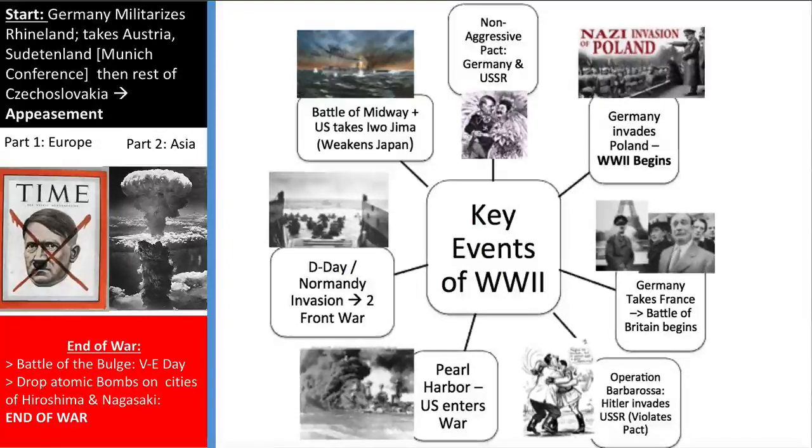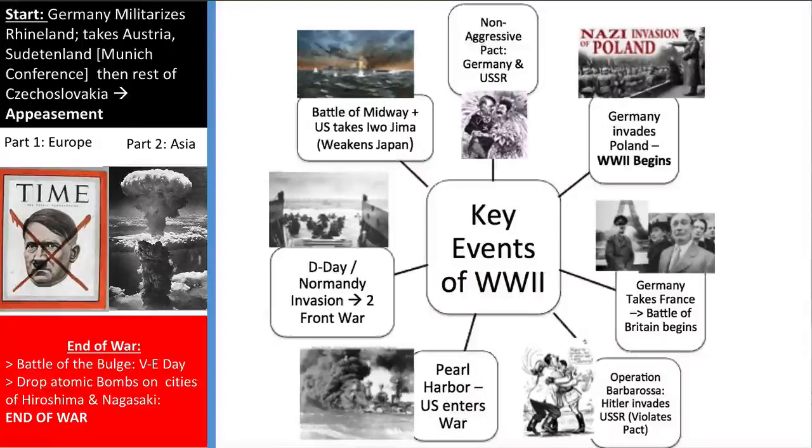After that, once he invades Poland, the next big turning point is where Hitler is going to conquer France. And you can see that's a picture of Hitler right in front of the Eiffel Tower. There's also that very famous picture of a Frenchman crying as he sees the Nazi soldiers march through the streets of Paris. And France will be occupied for much of the war. Like I said, when I showed you that map, after Hitler gains control of basically all of continental Europe, basically everything except for Britain, he's powerful enough to take on the Soviet Union.